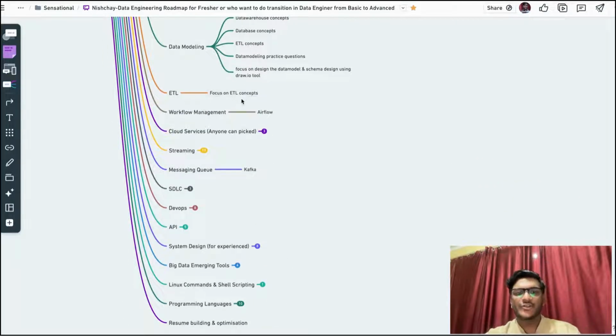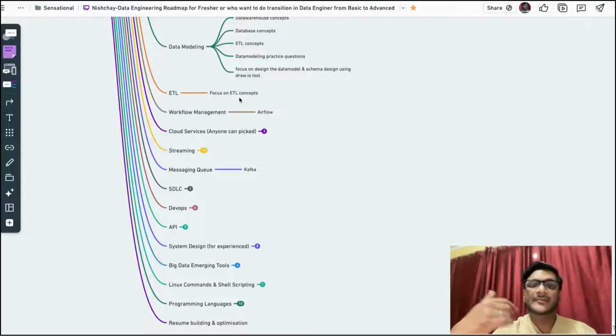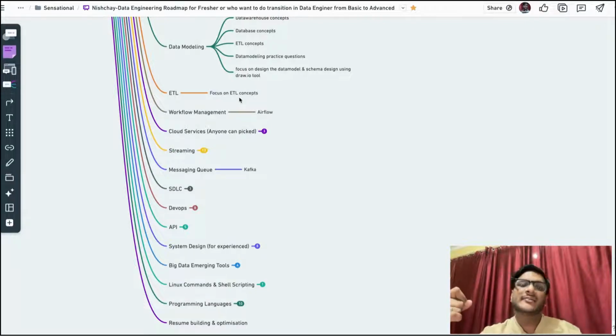Next is the ETL concept. You should know the meaning of ETL: extract, transformation and load. Take an example: I want to ingest data from a database, which can be a relational database. After the data comes from the relational database, I have to do the transformation, like cleaning the data and applying some transformations on top of it, and finally load the data into Snowflake or some kind of data warehouse. It can be Redshift in AWS, or BigQuery in GCP.